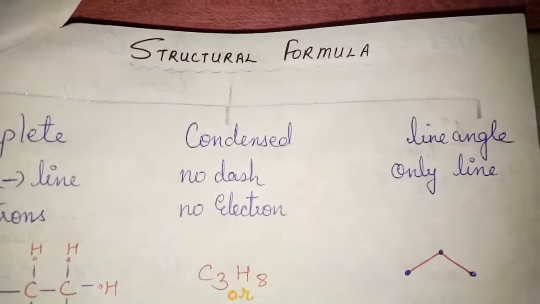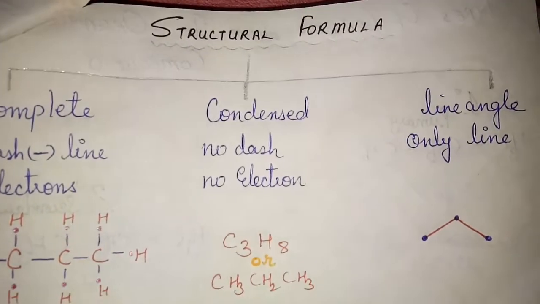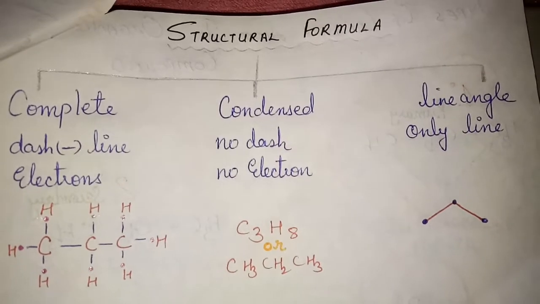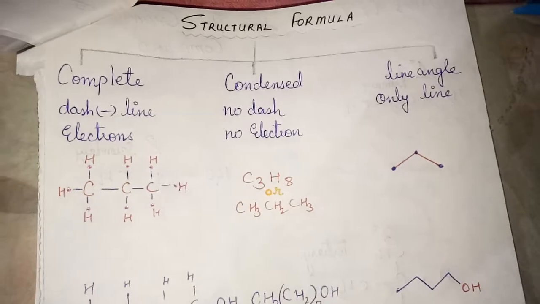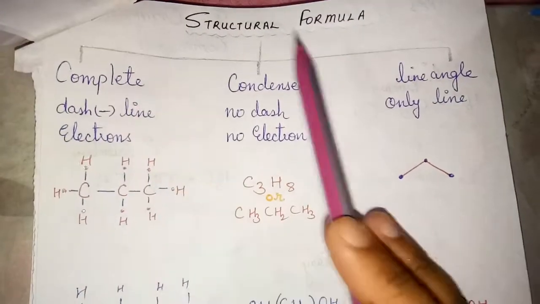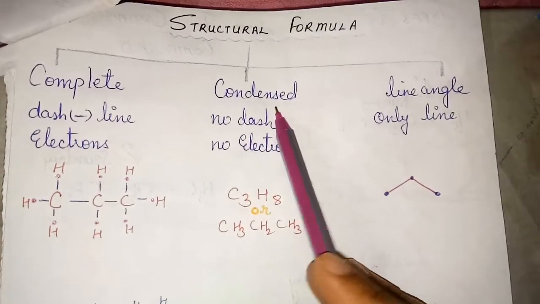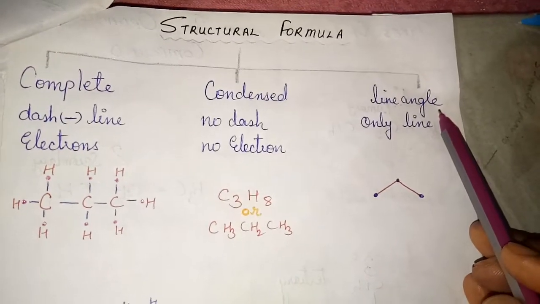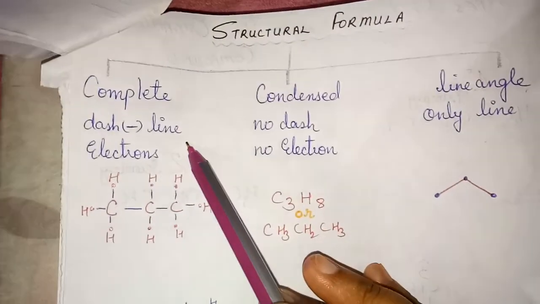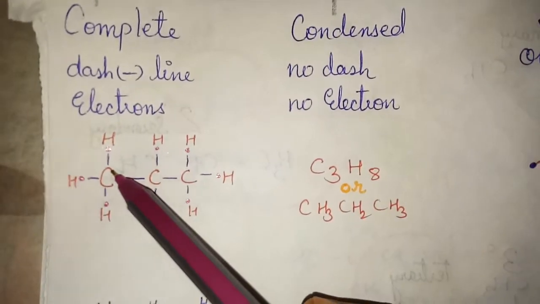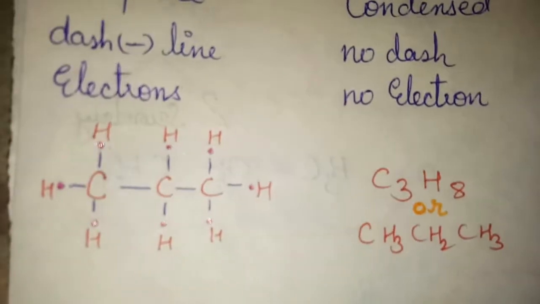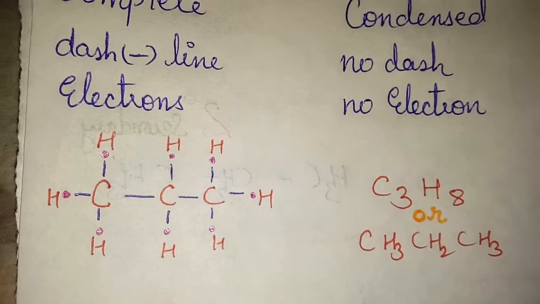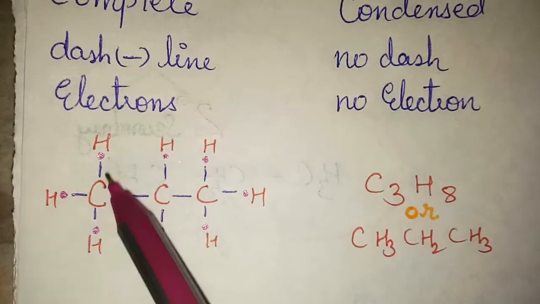Now next we'll study the structural formula, means how you will represent the molecule. Basically, there are three types to represent an organic molecule. The first one is the complete formula. The second type is the condensed formula. The third one is the line angle formula. Clear? In complete formula, you will represent the bond as well as the electrons.